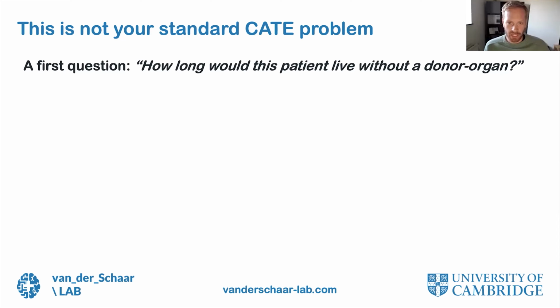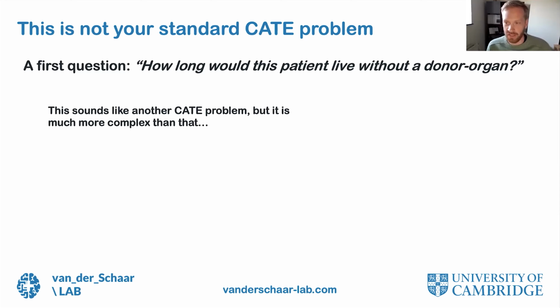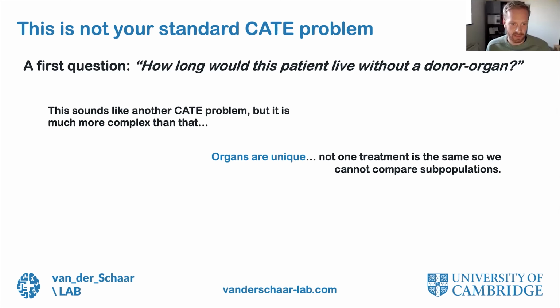I mentioned causality. We use causality to answer one of 3 pressing questions in organ transplantation. The first is: how long would this patient live without a donor organ? We do observe transplantations with a given patient, but we don't observe what would have happened if they didn't receive an organ. Alicia presented earlier what CATE could do to this problem, but this is not a standard CATE problem at all. This sounds like a CATE problem because there is a treatment, being the organ, there is a condition, being the patient, and there is a causal question, but it's much more complex than that.